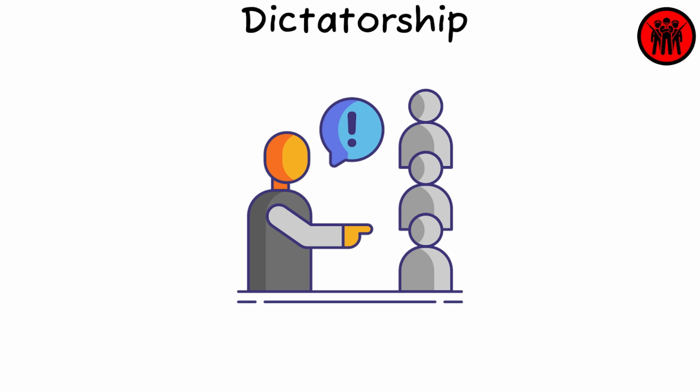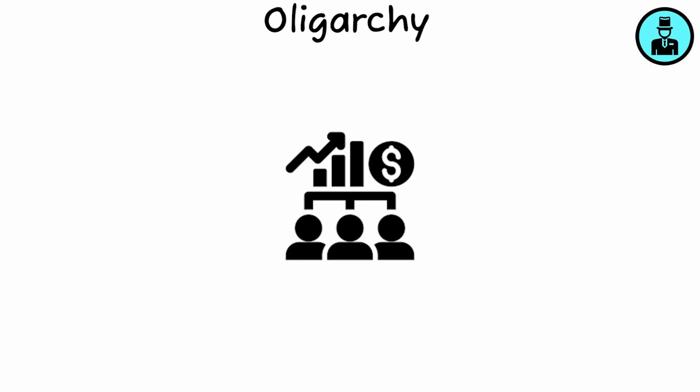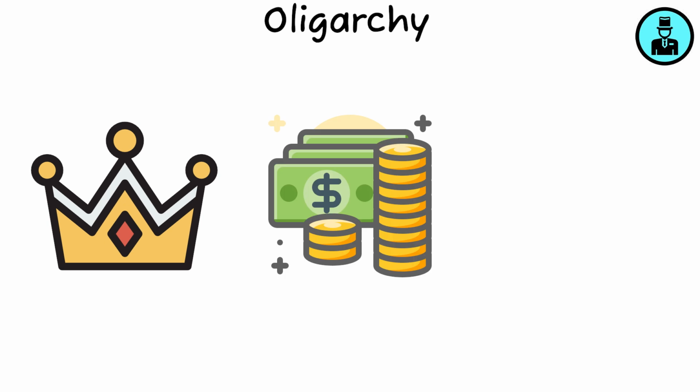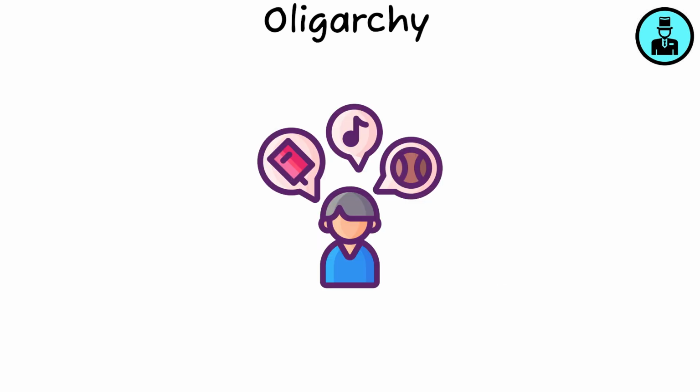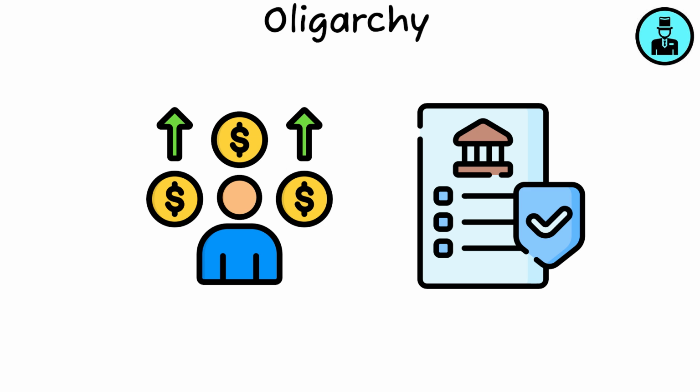Oligarchy. Oligarchy is a form of government where a small group of people, often from the same socio-economic background, have control. This group could be distinguished by royalty, wealth, education, or corporate interests. Historical examples include the aristocratic governance of ancient Sparta and modern situations where business elites influence national policies.